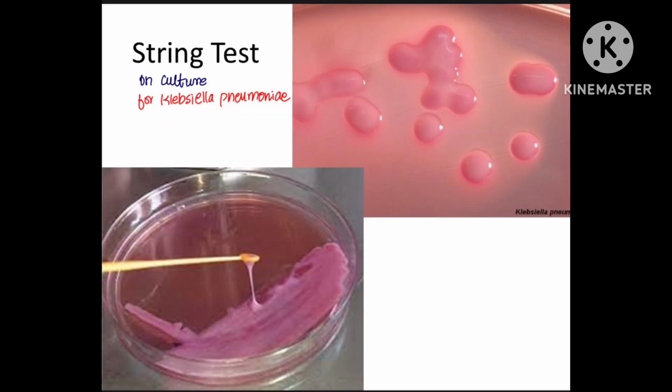If we talk about string test, it is used to identify Vibrio cholerae when colonies are mixed with 0.5% sodium deoxycholate. The bacterial cell wall lyses releasing DNA which forms a viscous string when lifted with a loop. It is positive for Vibrio cholerae and negative for Aeromonas and other species.